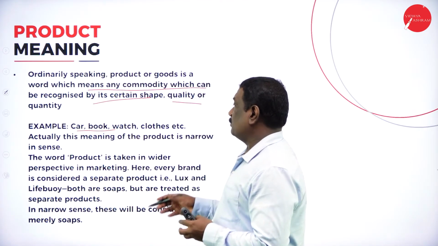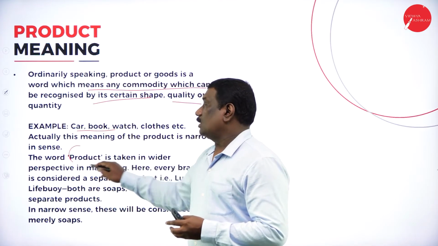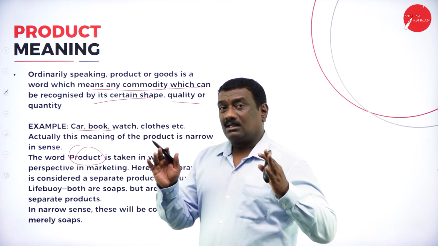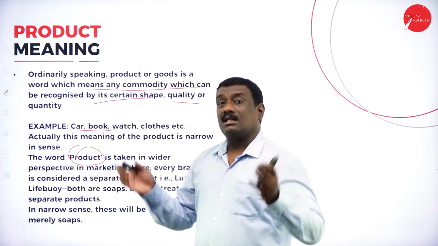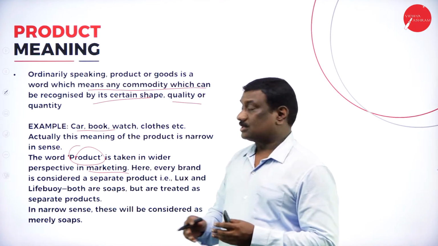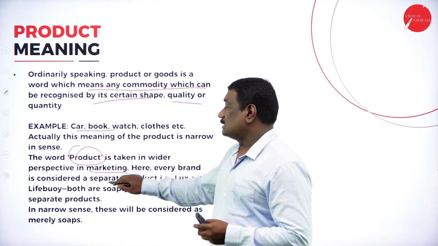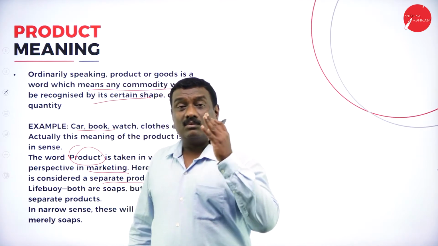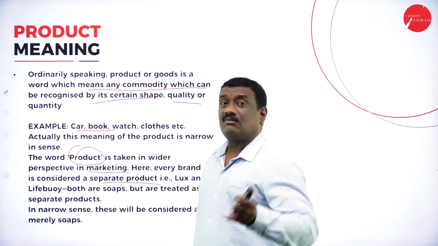Now actually, this meaning of product is in a narrow sense. The word product is taken in a wider aspect. So this particular product meaning is being taken in a wider aspect in the marketing process. So here every brand is considered a separate product. In marketing, the product is taken in a different view, right?